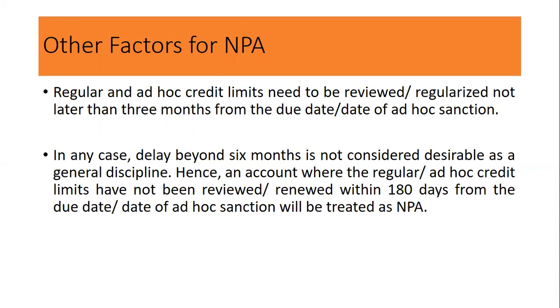A delay beyond 6 months is not considered acceptable as a general discipline. Hence an account where the regular or ad hoc credit limit has not been renewed within 180 days from the due date or date of ad hoc sanction will be treated as NPA. If this renewal or review is delayed by 180 days, the account will be NPA.